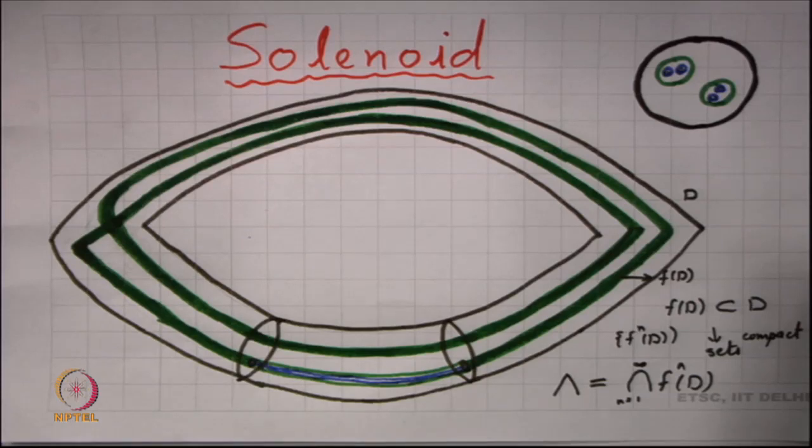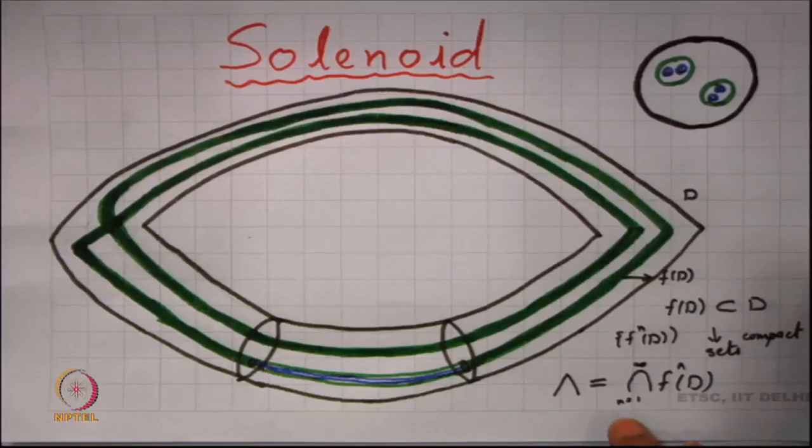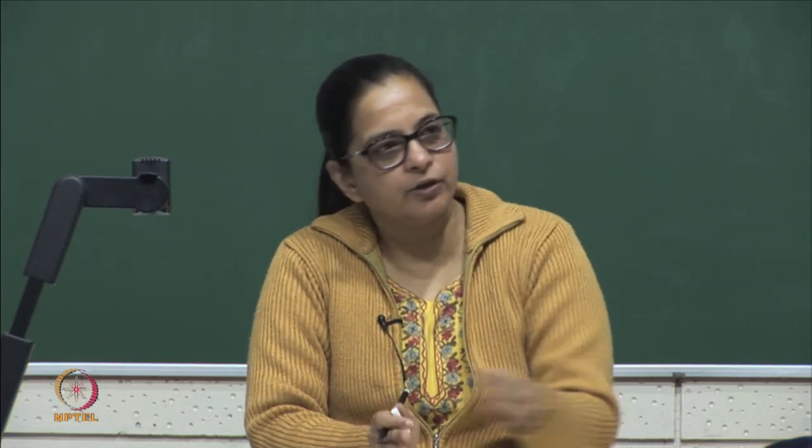And again, if we try to look into the dynamics on the solenoid, since the way the solenoid is defined, this solenoid is an invariant set. So, f of lambda will be the same as lambda. What happens to the dynamics of f on the solenoid? You will again find some kind of regularity, some kind of unpredictability, and you will find undecomposability. You will not be able to decompose it into two parts, it remains as it is, because the points are in the solenoid and they are going to move around according to the rule f.